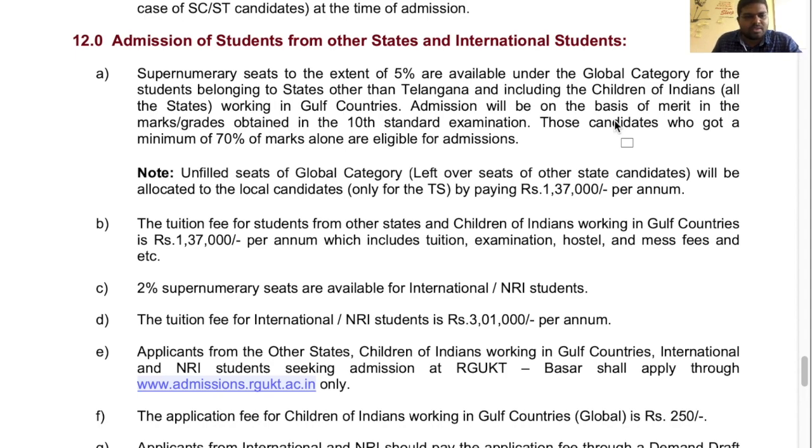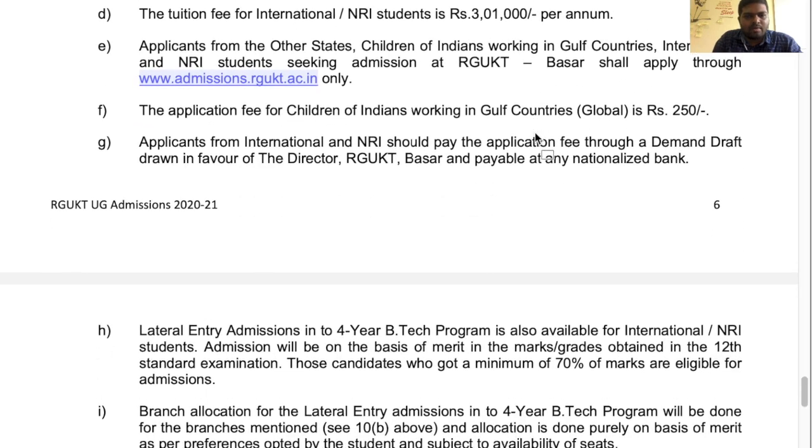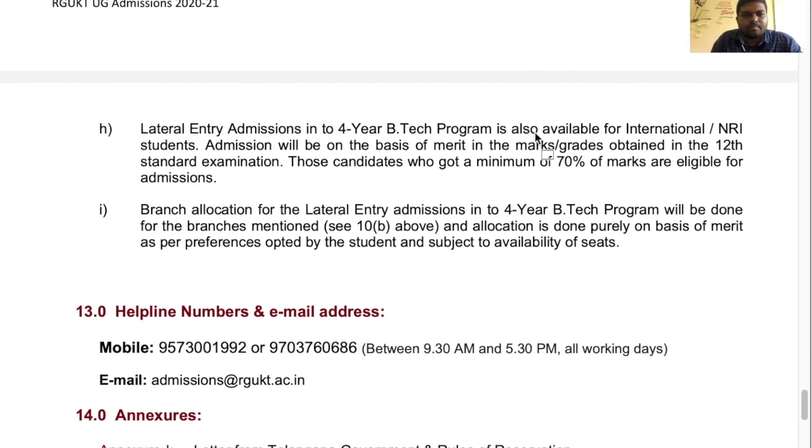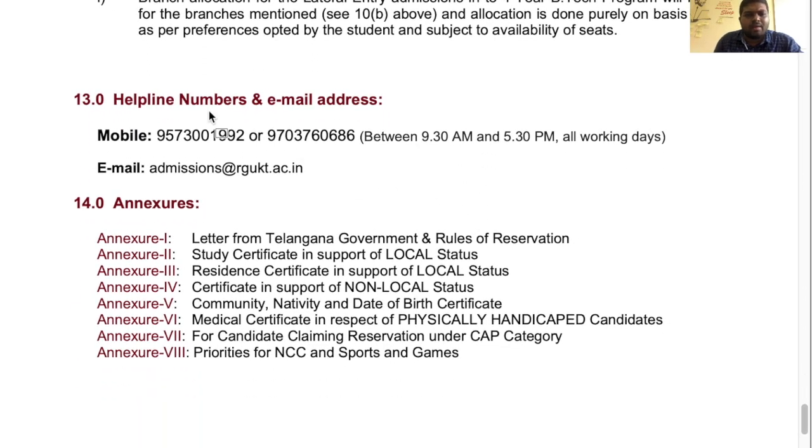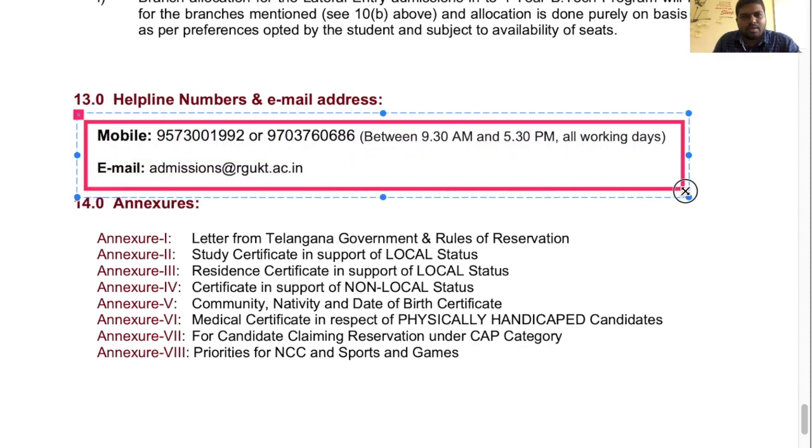Even the fee is the same: 2% supernumerary seats are also available for international and NRI students. The tuition fee for those students is 3,01,000 per annum. Just go through that 2019 notification. Next, these are the helpline numbers and email address. If you have any doubts or queries, you can contact this mobile number, and you can also write to this mail ID. If you want to contact RGUKT, you can use these two options.